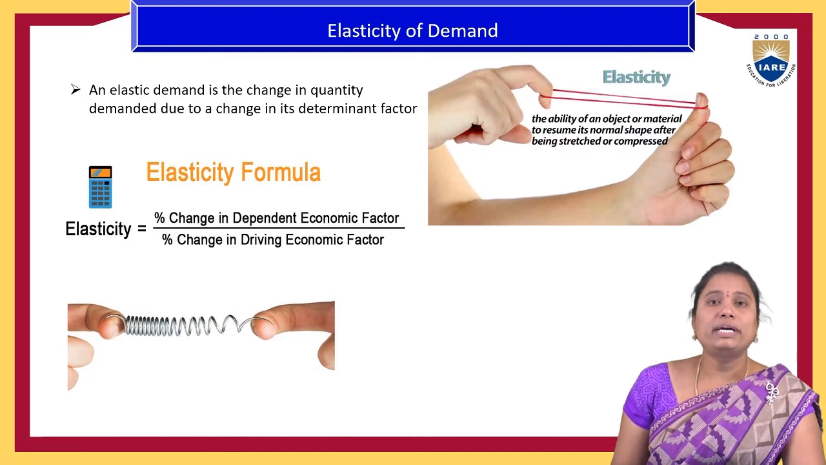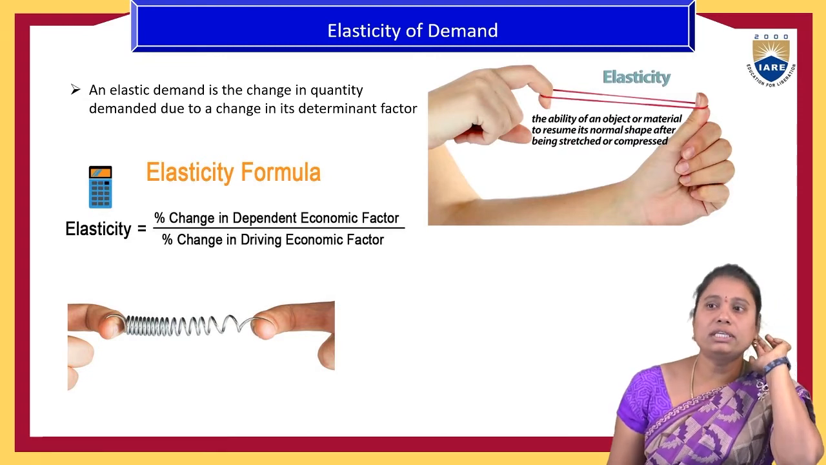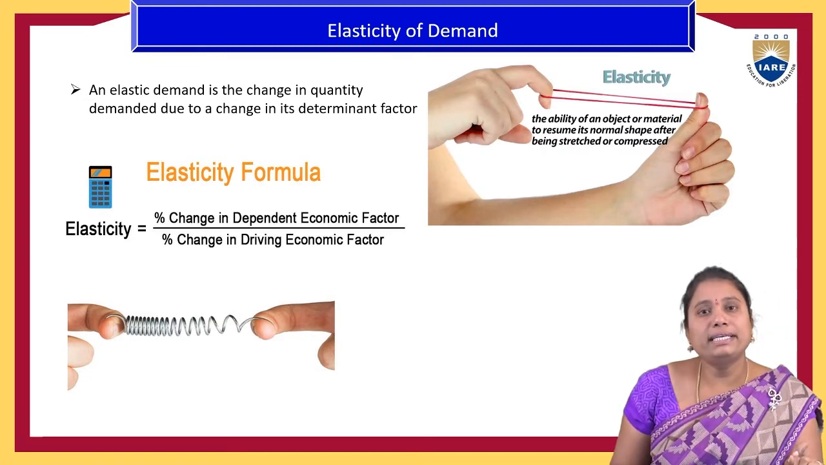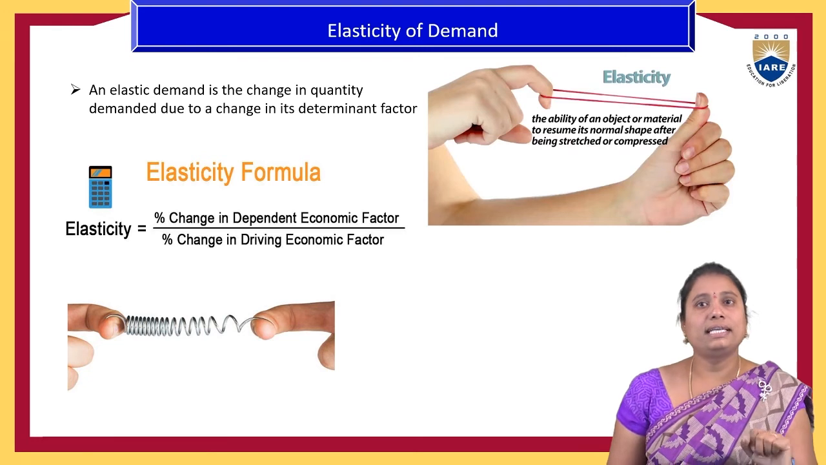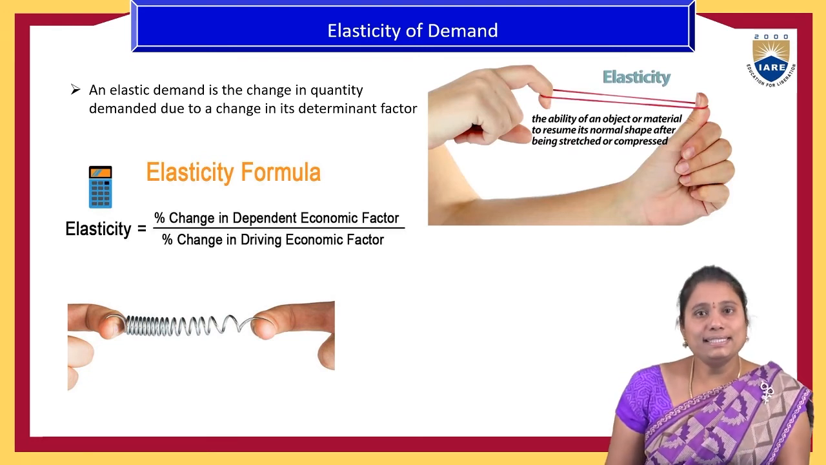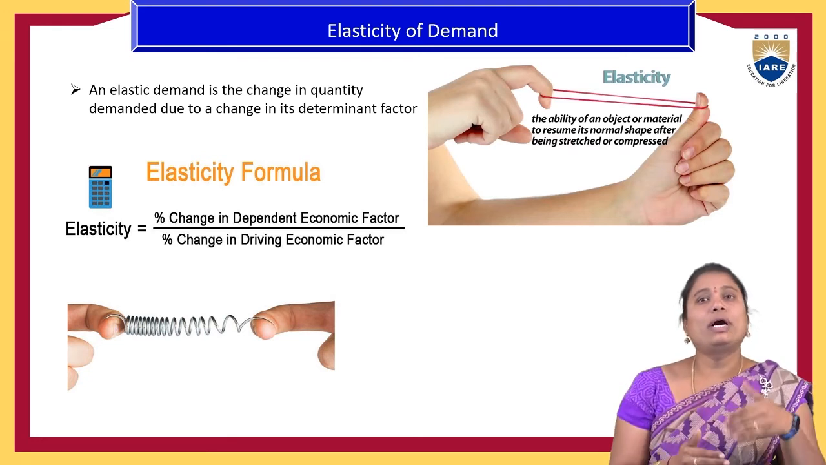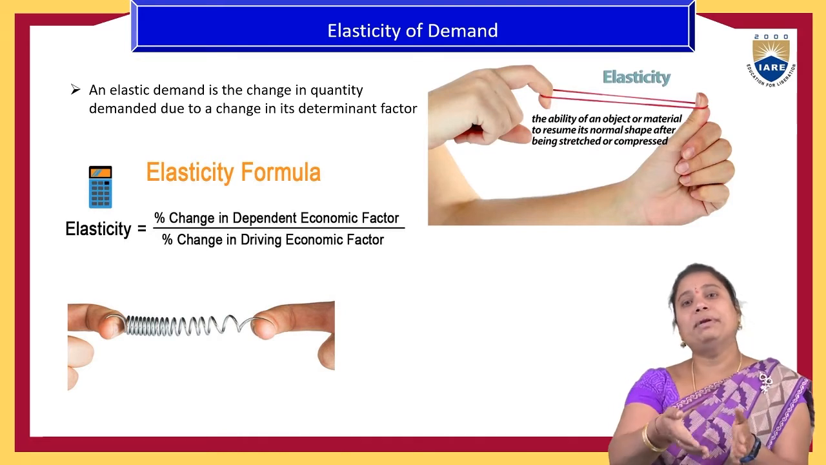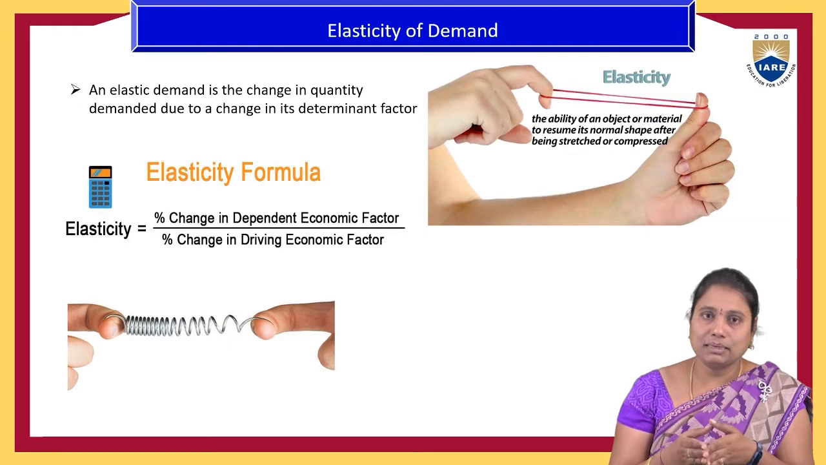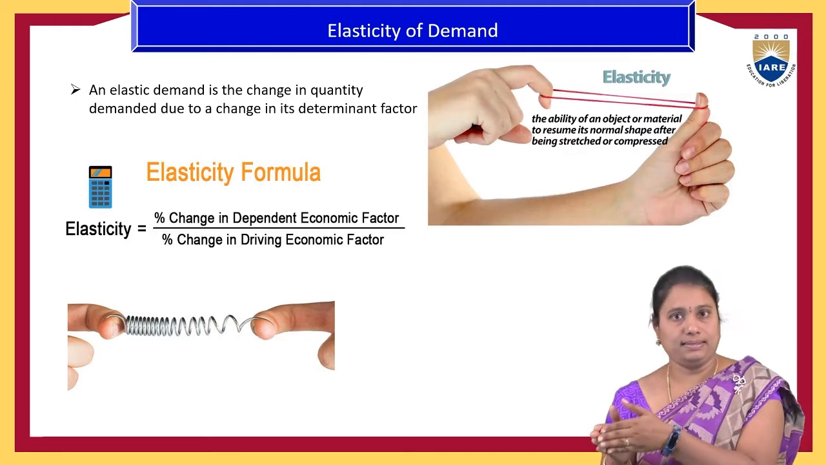It is about how the demand determinant impacts the demand for the product, and that impact is called the elasticity of demand. So elasticity of demand is the change in the quantity demanded due to a change in its determinant factor, like price, income, government policies, etc.